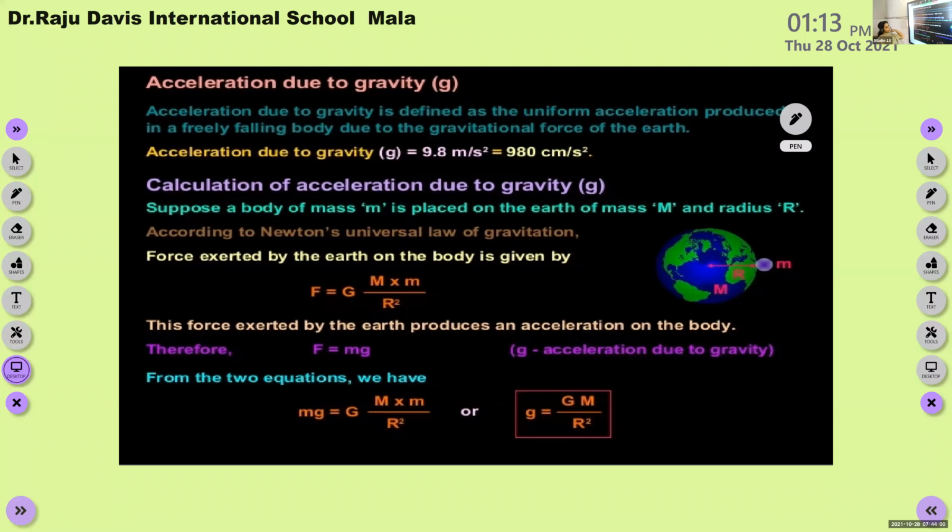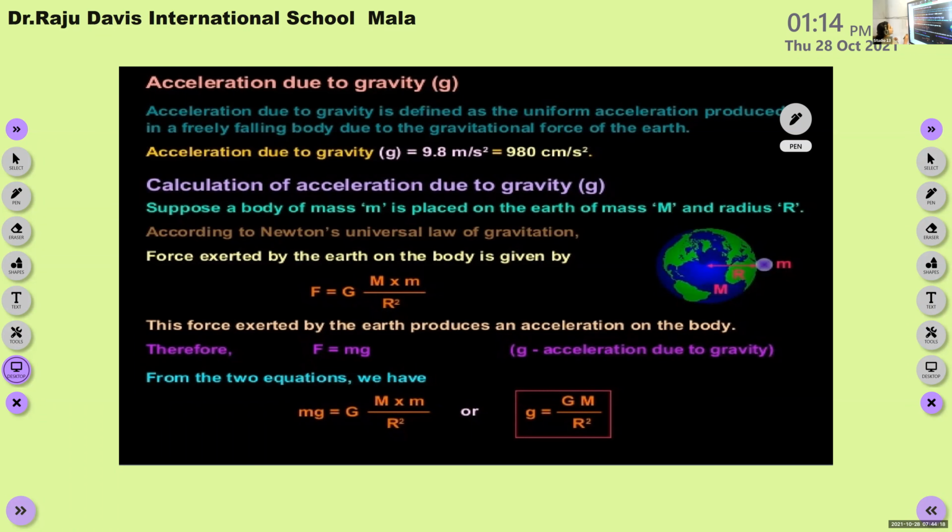Acceleration due to gravity. I cannot see the board. You cannot see the board? Okay, once again I will share it. What about now? Yes, ma'am.